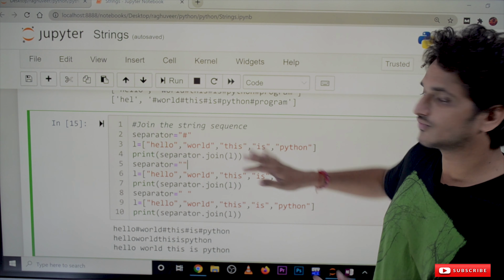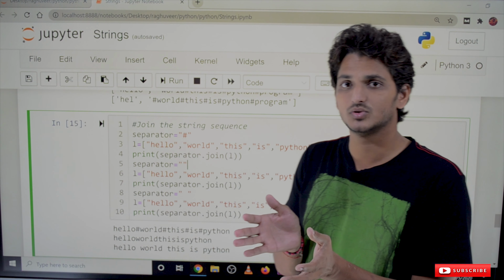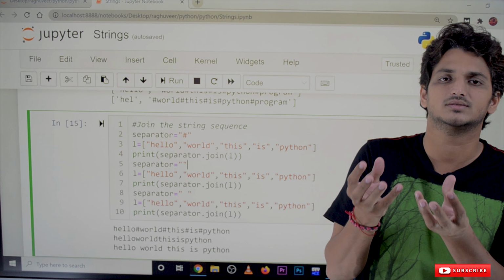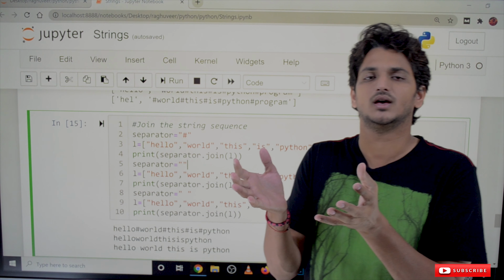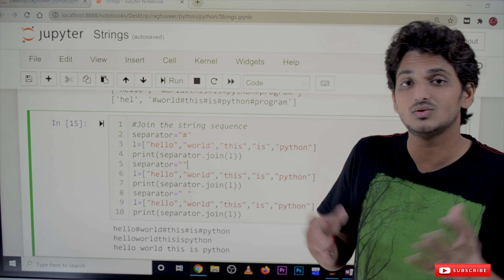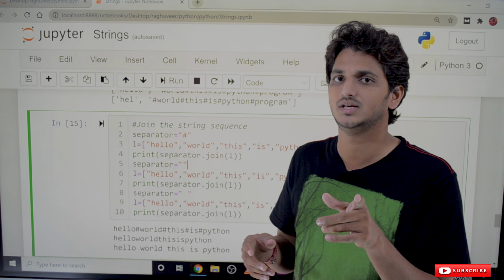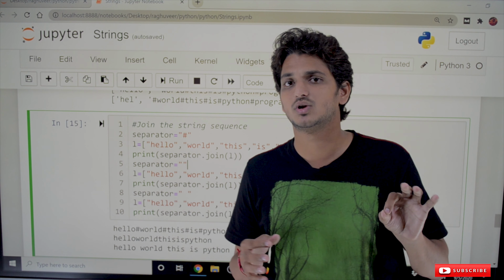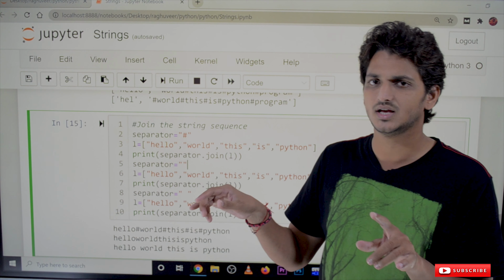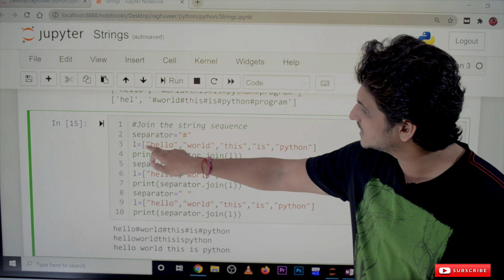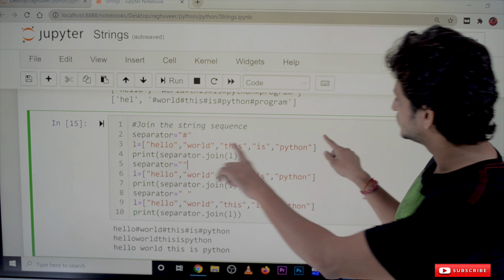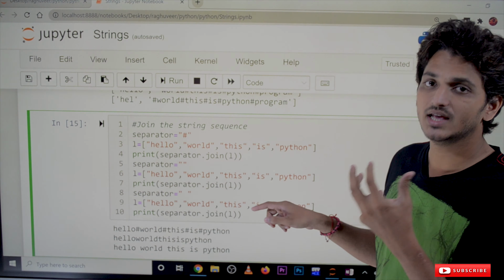Okay, next one after split. Exactly opposite is the join method. If you want to join a set of strings, a sequence of strings, then we use the join method. So how to take this sequence of strings? We use a list here. We have not yet discussed list. In our coming classes we will discuss how to define a list. So for now, remember, this is a sequence of strings taken in a list. We use square brackets for defining a list.